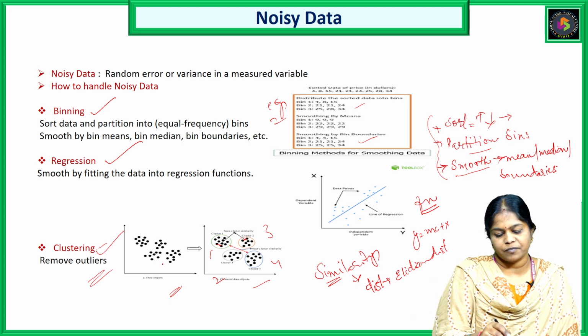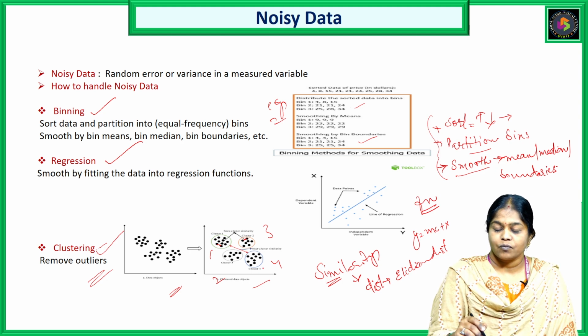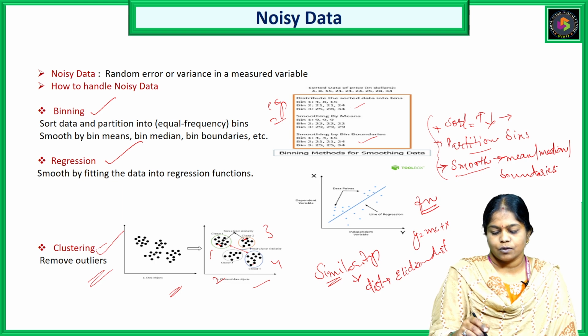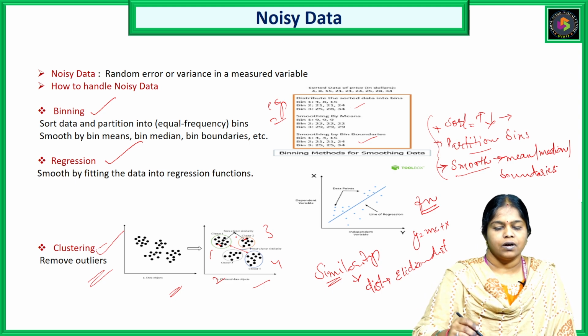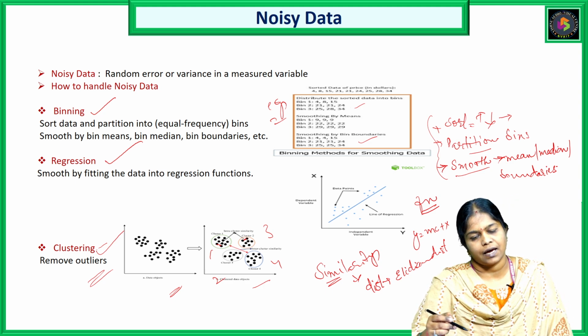So from these data points, we are getting 4 different clusters which have more proximity. So cluster 1 will be irrelevant to cluster 2. We have 4 different clusters over here. So to work with noisy data, we have the binning method, regression and clustering.